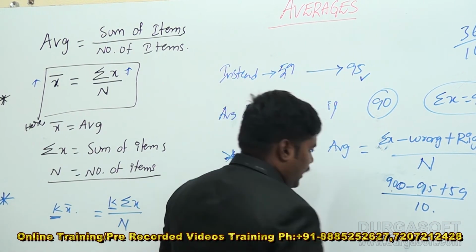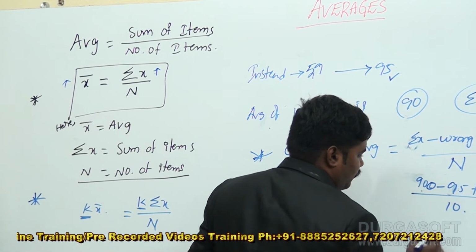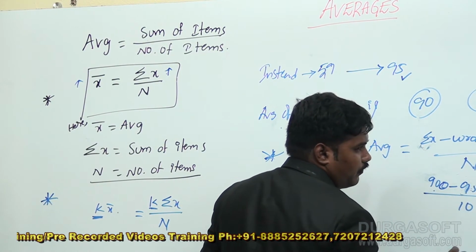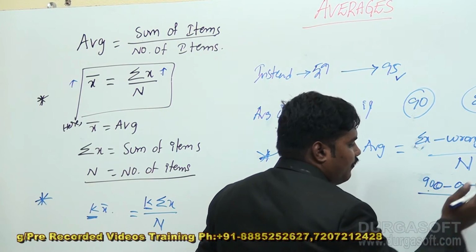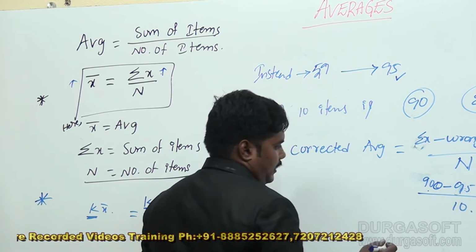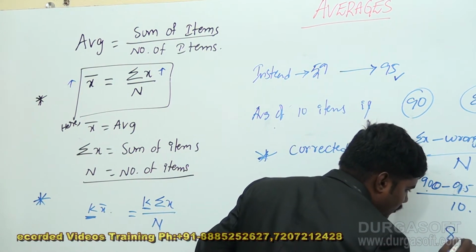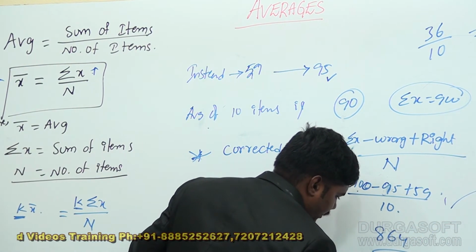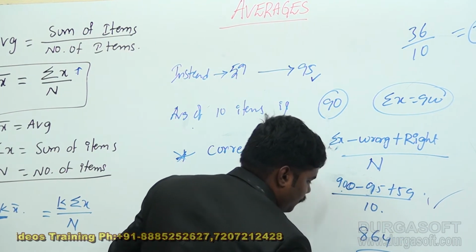So 805 plus 59 is 864, and 864 divided by 10 is nothing but 86.4.